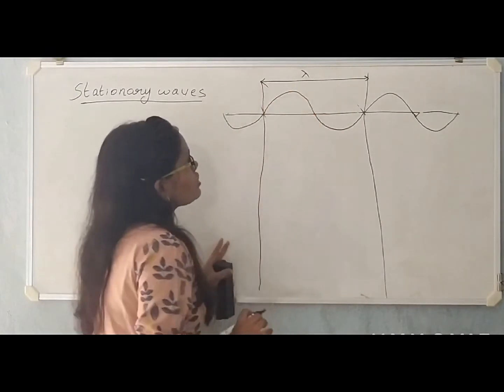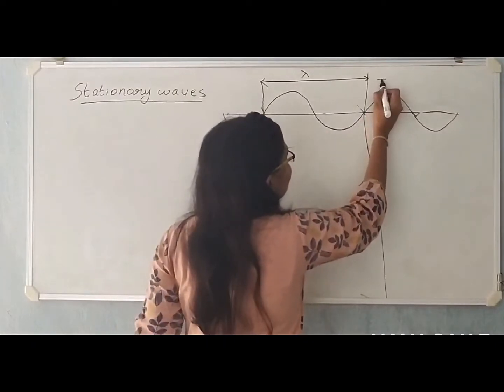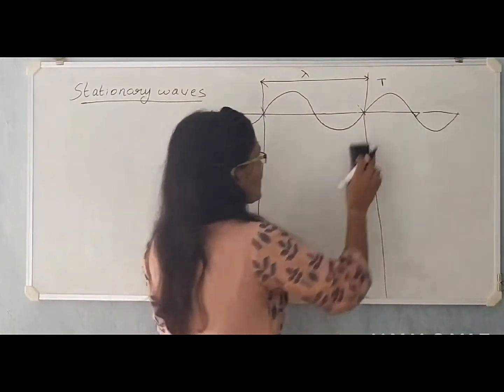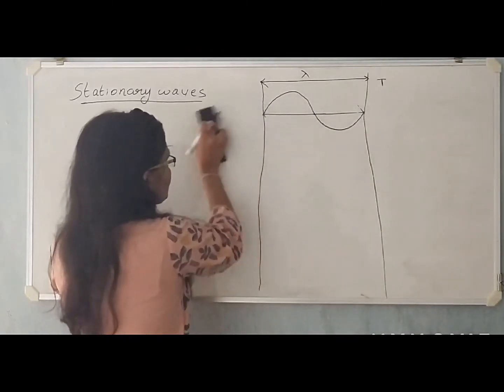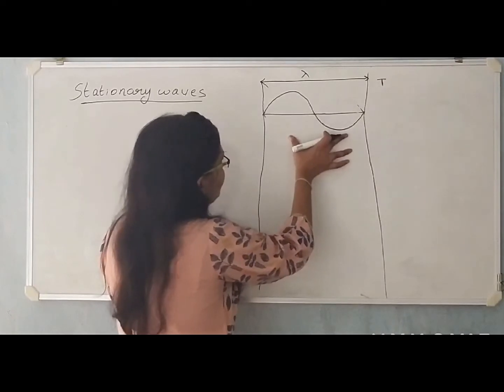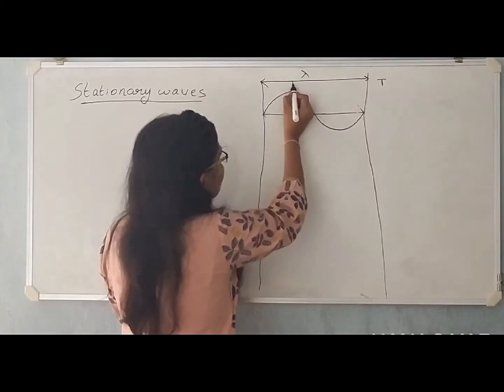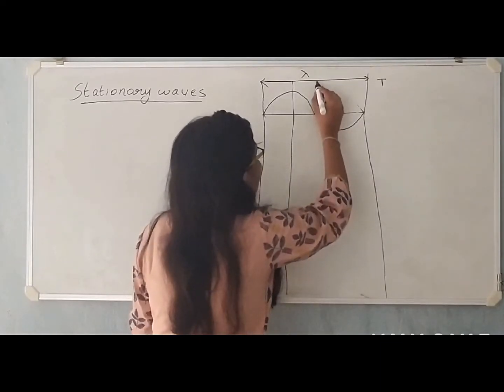To complete this one wavelength, it will take a time period of capital T. Now we don't need this, I'm going to rub this. Now let me divide this one complete section into 4 equal segments.